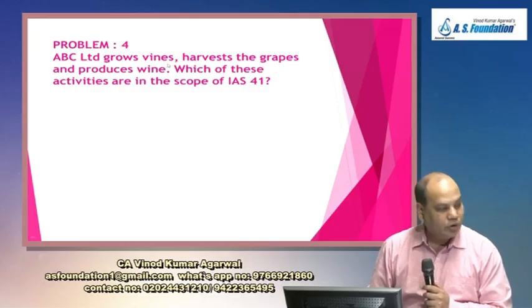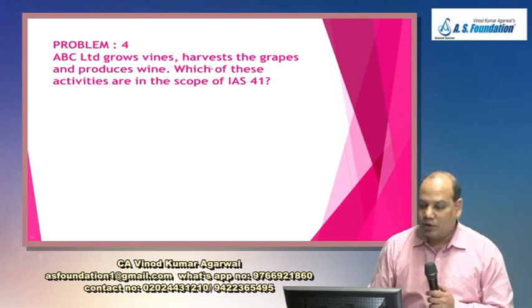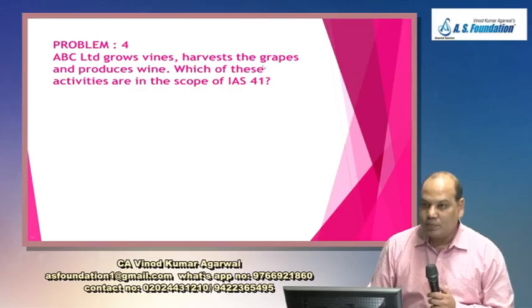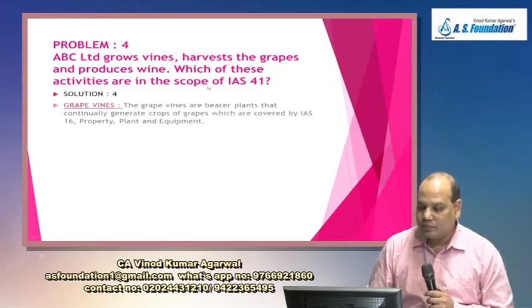One activity is growing vines. The second activity is harvesting the grapes. And the third activity is producing wine. Which of these will fall under the scope of IAS 41? Grape vines. Will grape vines come under this standard?